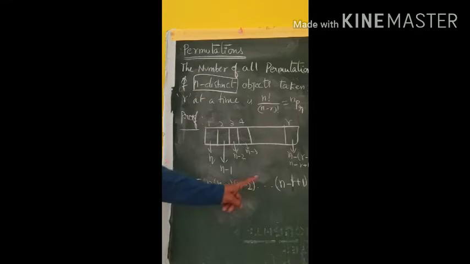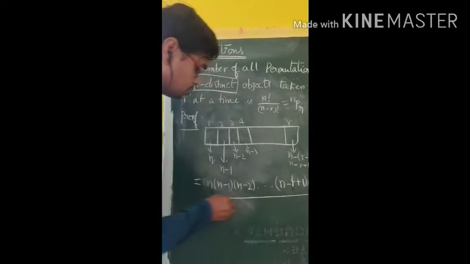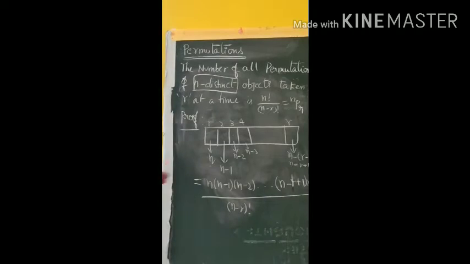So the number of r-tuples that can be formed from n distinct objects is n into n minus 1 into n minus 2 into so on, n minus r plus 1. So the number of all permutations of n distinct objects taken r at a time is n into n minus 1 into n minus 2 into so on, n minus r plus 1. What we do is multiply and divide with n minus r factorial.